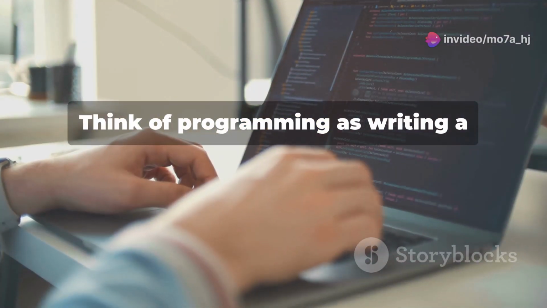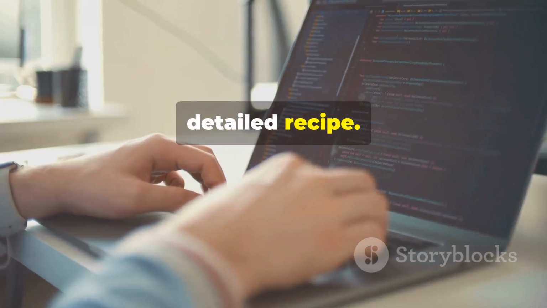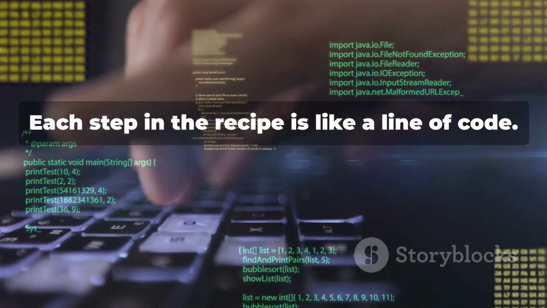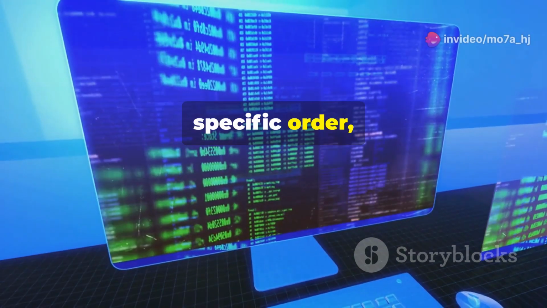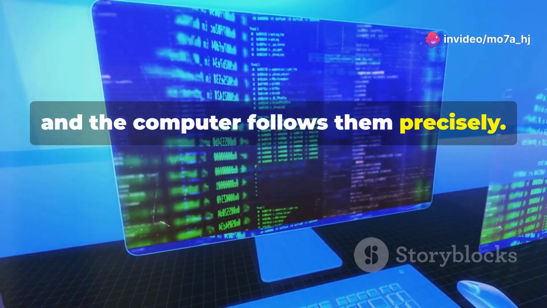Think of programming as writing a detailed recipe. Each step in the recipe is like a line of code. You provide specific instructions in a specific order, and the computer follows them precisely.